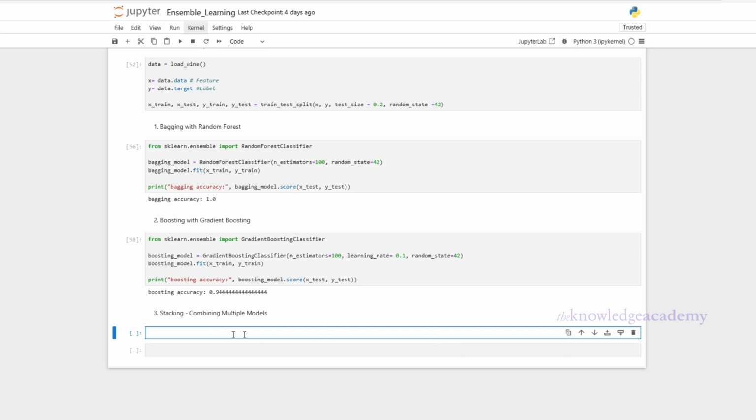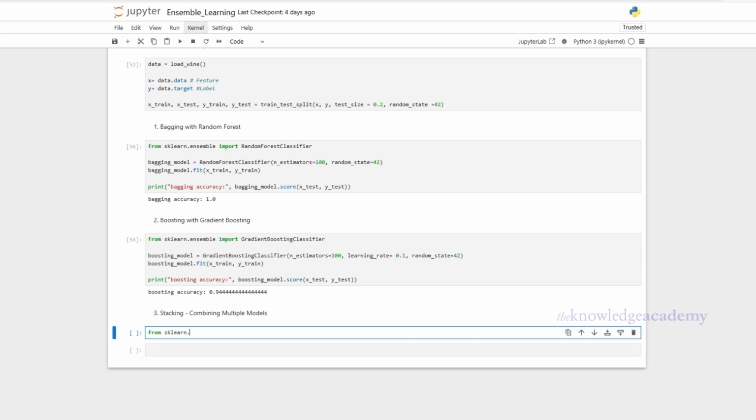Stacking is like a machine learning dream team. Instead of relying on one technique, we combine different models and use another model called a meta model to make the final decision. Here, we'll stack a decision tree and logistic regression, then use another logistic regression model to learn the best way to combine their outputs.